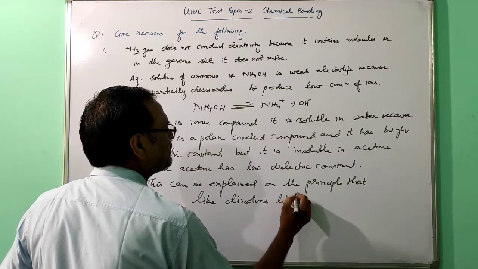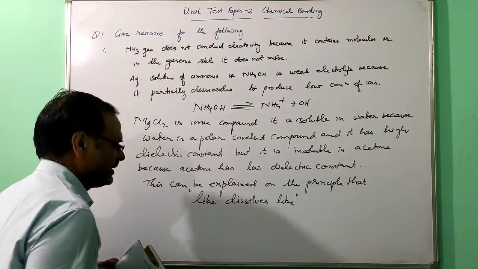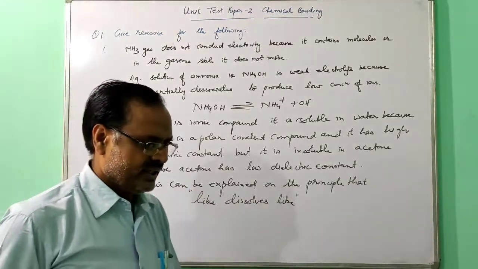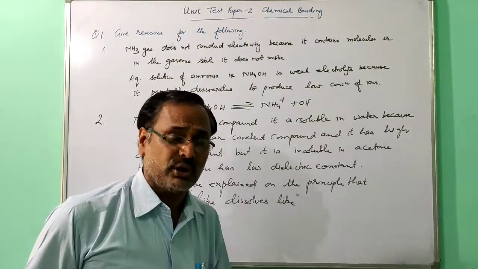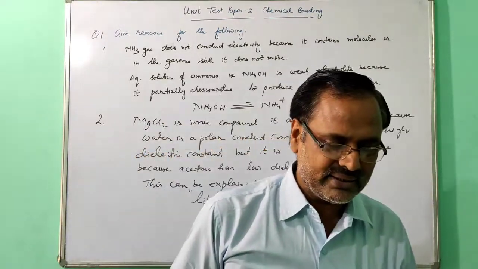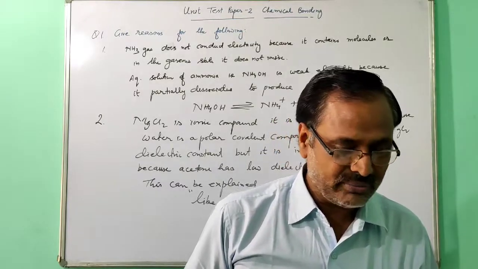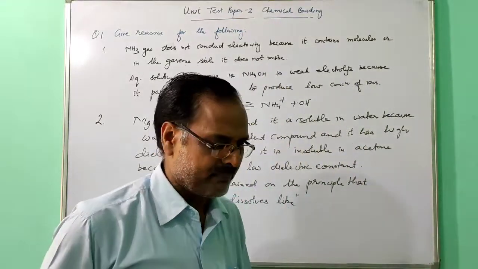That principle you can use. Like dissolves like. So just to see what is given, that methane is insoluble in water. Methane is non-polar, but water is polar. That's why it is insoluble, but soluble in acetone because acetone is non-polar.